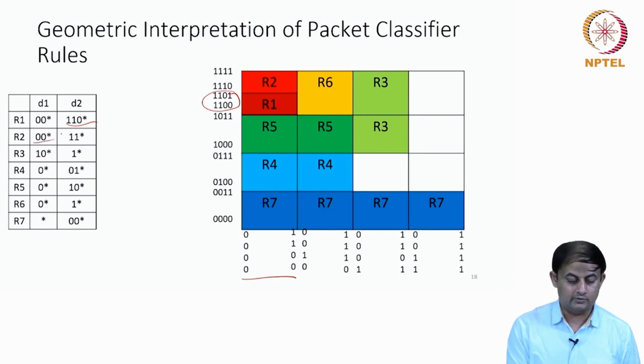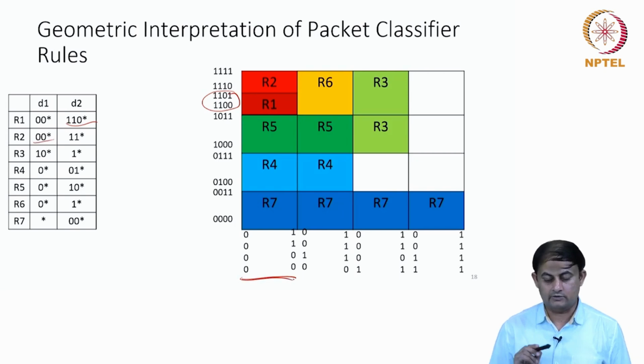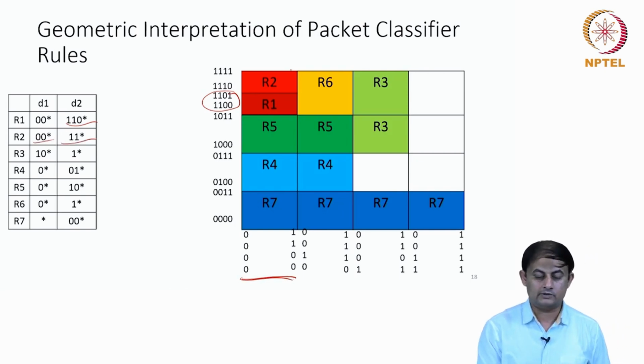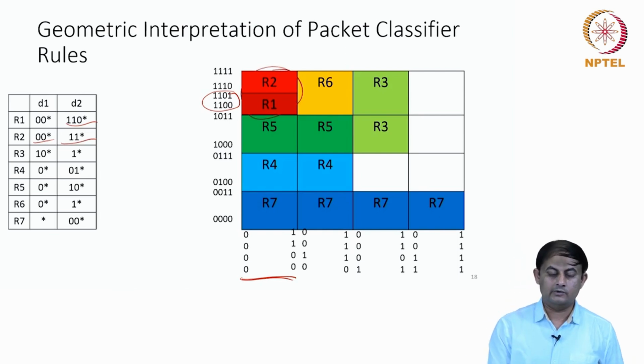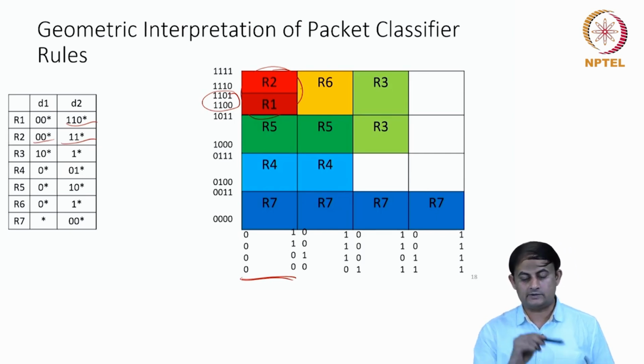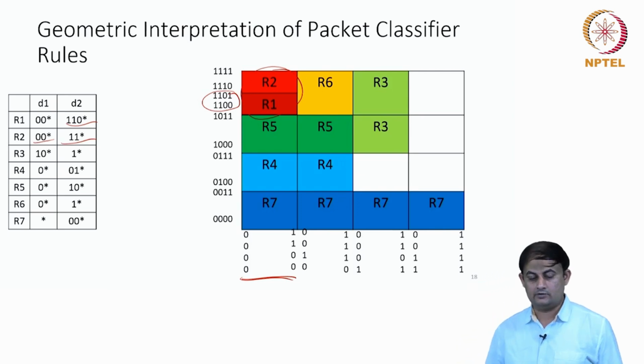R2 is on the dimension D1 0, 0 star, which is still this space, but it is 1, 1 star. 1, 1 star is applicable in the entire range, but 1, 1, 0 star is a subset of 1, 1 star. That's why R1 is more specific, so I have labeled it with R1, and the remaining space of the same box is labeled with R2.